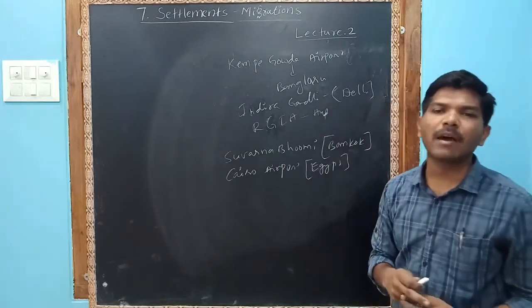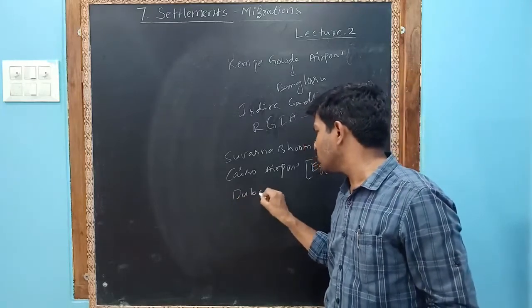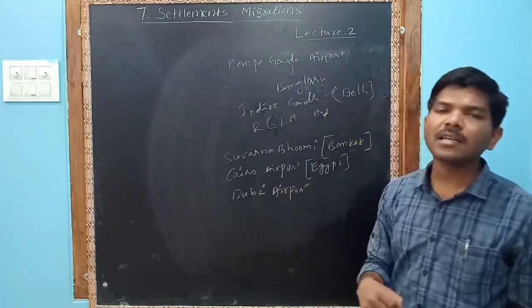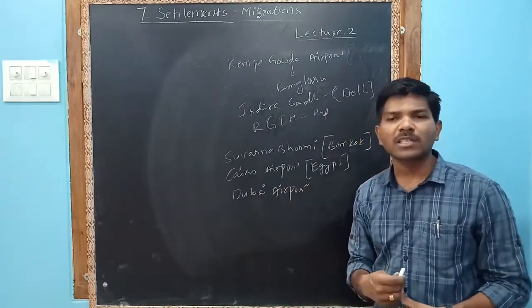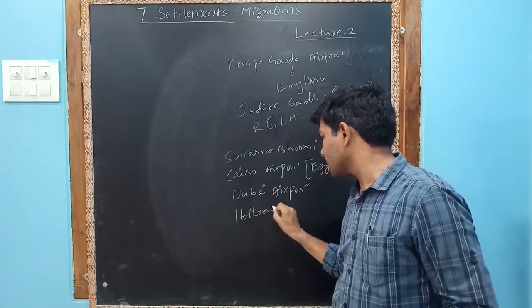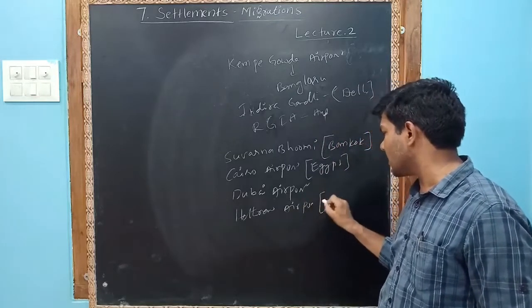Next, another example they have given is Dubai International Airport. And London Airport is known as Heathrow International Airport. Heathrow Airport is in London.